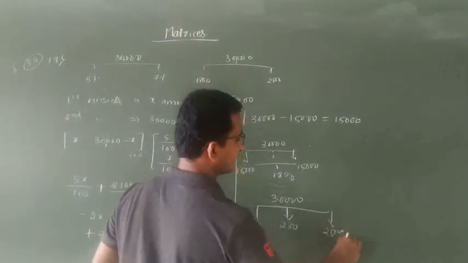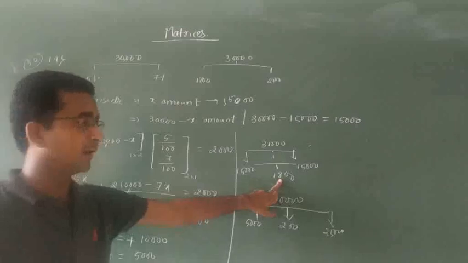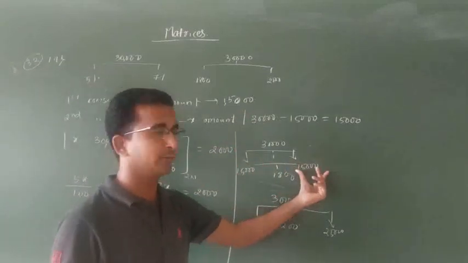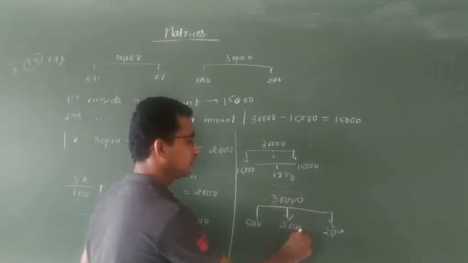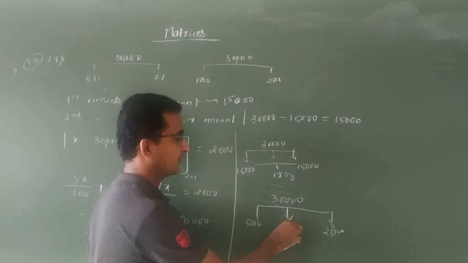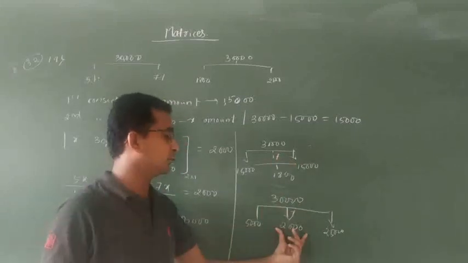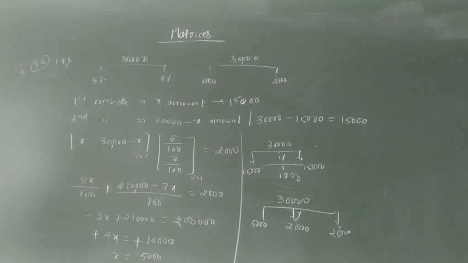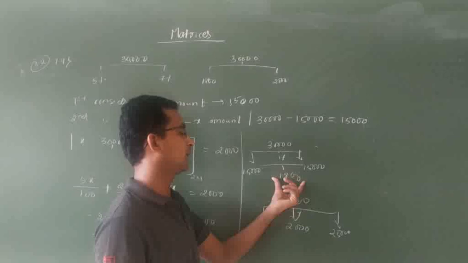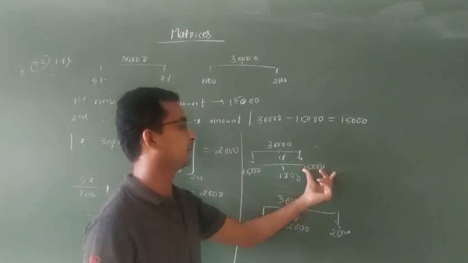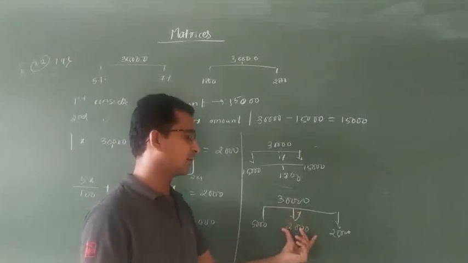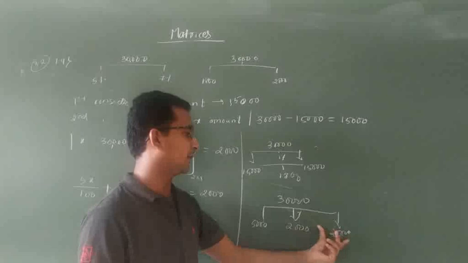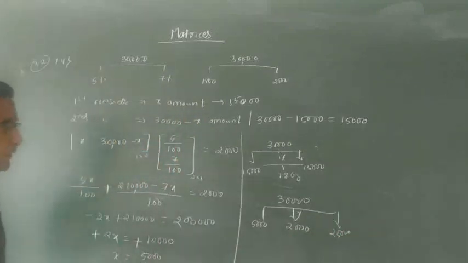25,000. And for the annual interest of 1,800, our 30,000 can be split up into 15,000 and 15,000. But for the second, when the annual interest on 30,000 is 2,000, it is split as 5,000 and 25,000.